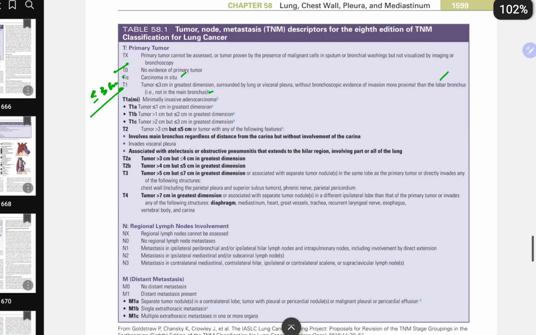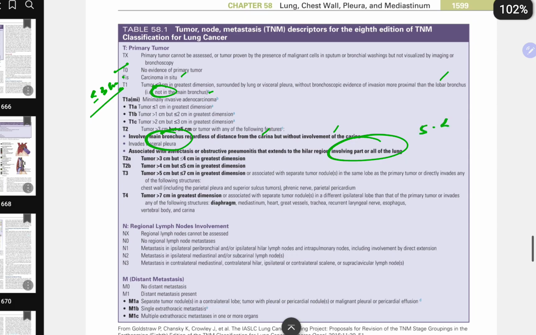T2 is more than 3 to less than or equal to 5 cm. So in that case, T3 involves main bronchus. So T1 is not in the main bronchus. T2 involves main bronchus and also visceral pleura. So main bronchus regardless of distance from the carina, but with no involvement of carina. Because of involving the main bronchus, it is associated with atelectasis or obstructive pneumonitis that extends to the hilar region involving part or whole of the lung. Now T2a is with respect to the size, 3 to less than or equal to 4 cm, and T2b is 4 to less than or equal to 5 cm.